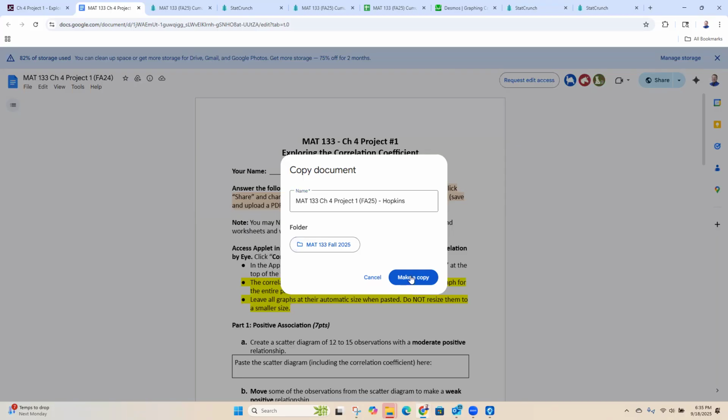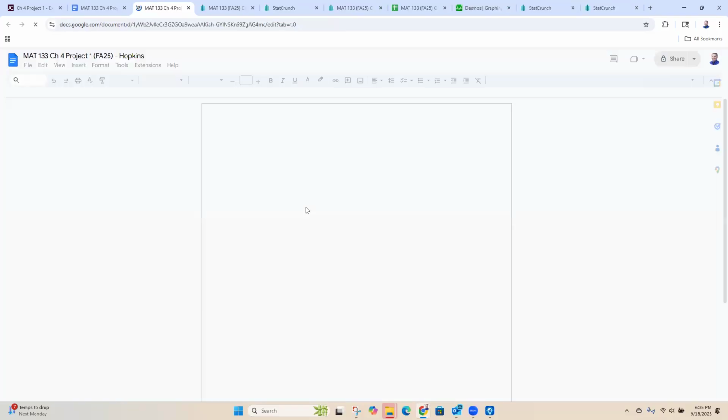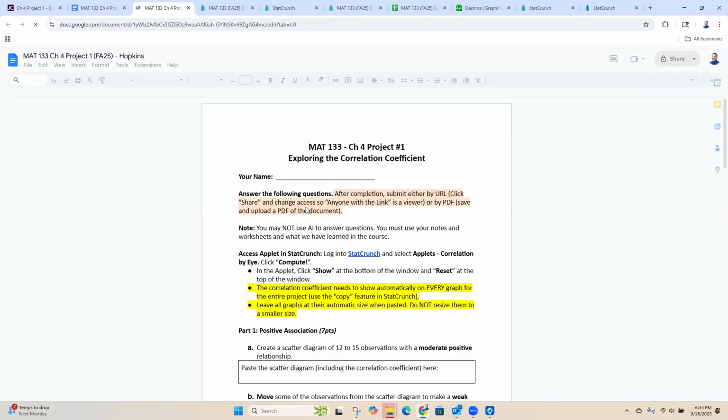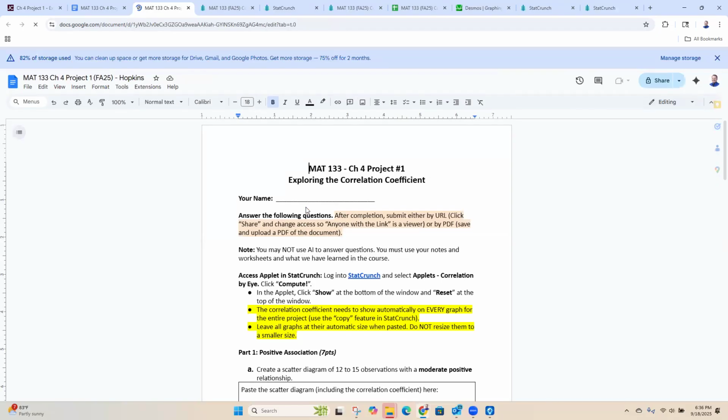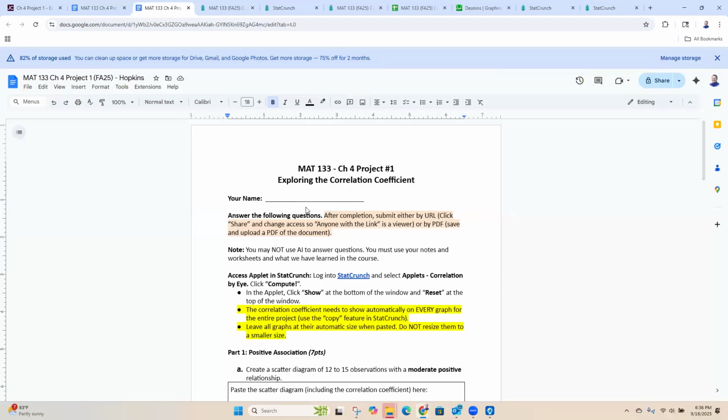Someone earlier this morning accidentally clicked on the X and closed theirs. The nice thing about Google Documents is it automatically saves. You don't have to tell it to save, but you have to know where you put it. So if you accidentally close this and you need to get back to it, or you need to study it for the midterm, make sure you put it in a folder where you can find it. All right, now we can start working on our project.